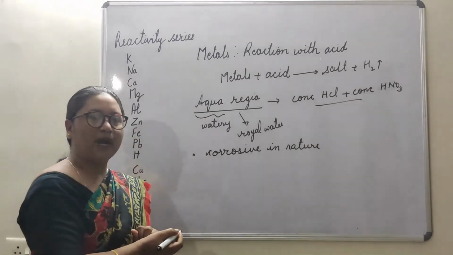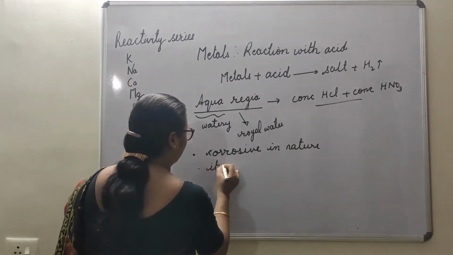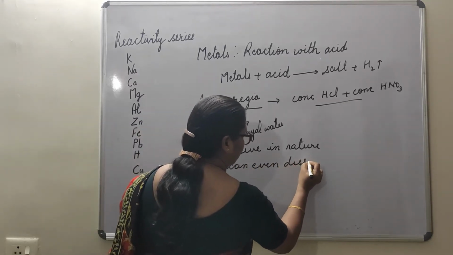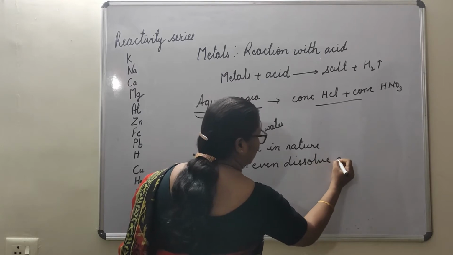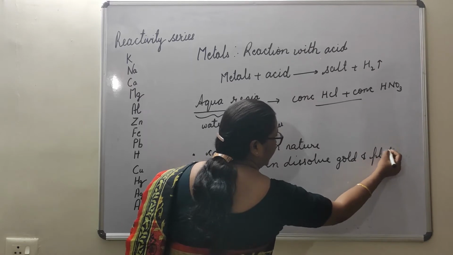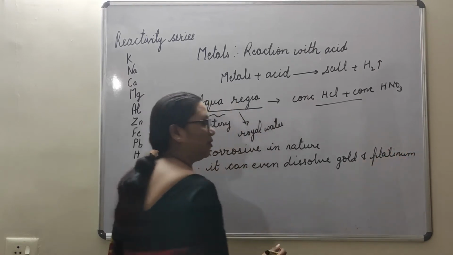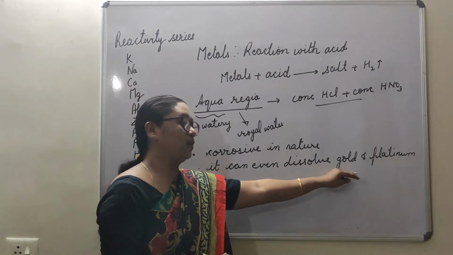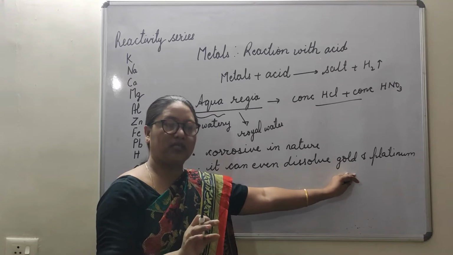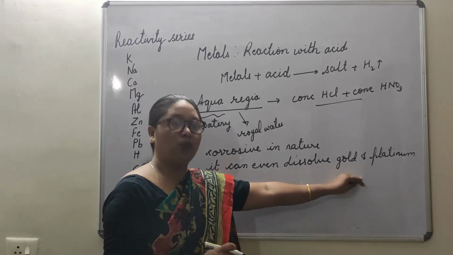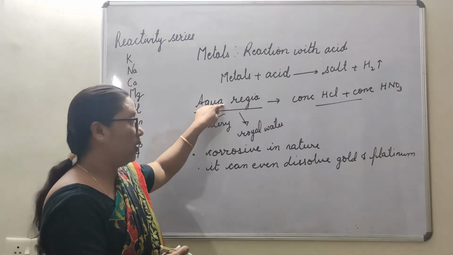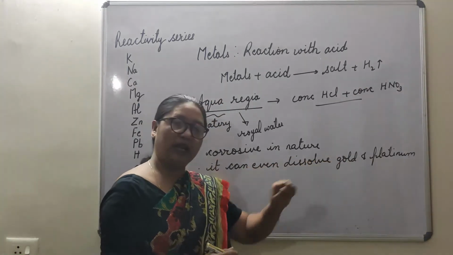And the very interesting part is it can even dissolve gold and platinum. In our previous videos, we have already seen that gold is a type of metal which does not react with oxygen and also doesn't react with water. But aqua regia is a kind of acid which can even dissolve gold and platinum.